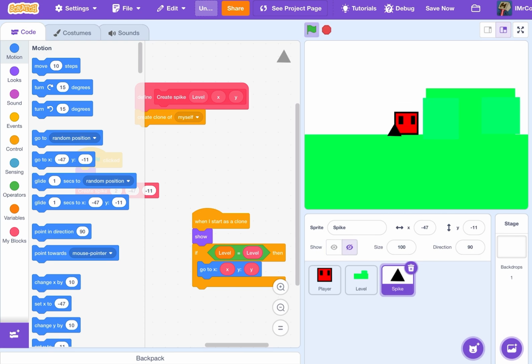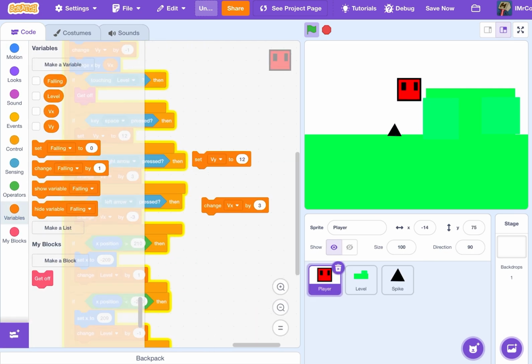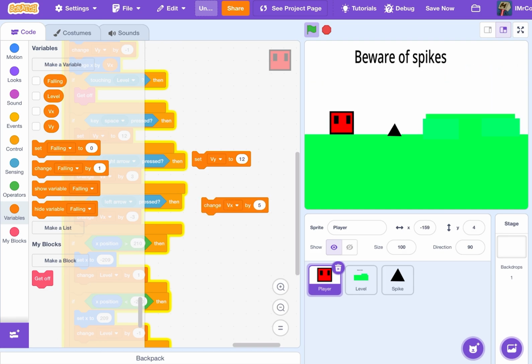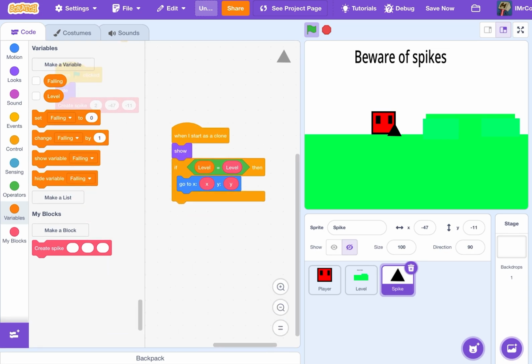And now wait. Let me check it. Look, now see, raise position. But now is level equals level.